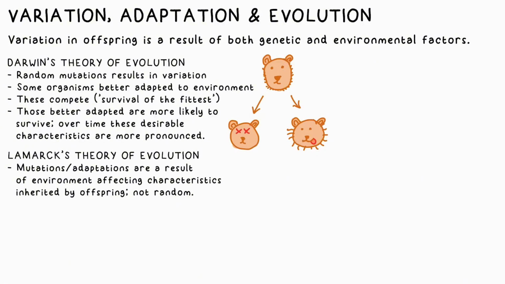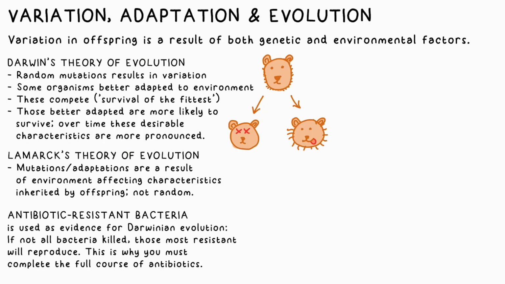This was scoffed at, but we now know that there is some truth to this, thanks to the discoveries made in epigenetics. Bacterial resistance is largely considered to be evidence of Darwinian evolution. Bacteria divide, mutations occur, and inevitably a bacterium with an increased resistance to antibiotics will be produced. That's why we only want to use them when absolutely necessary.